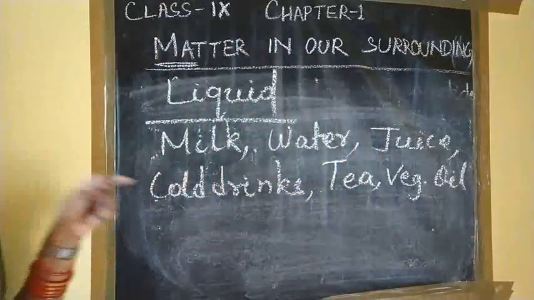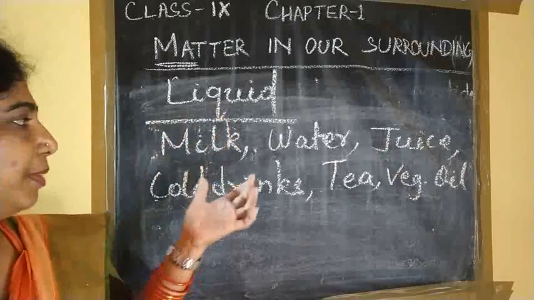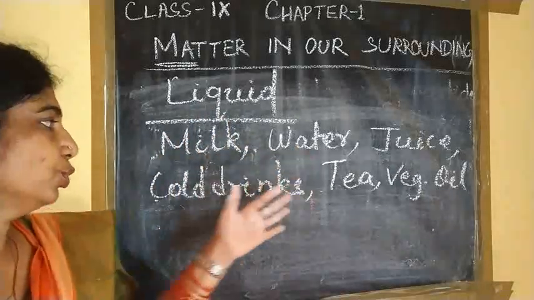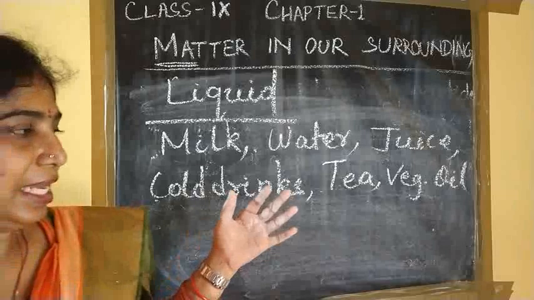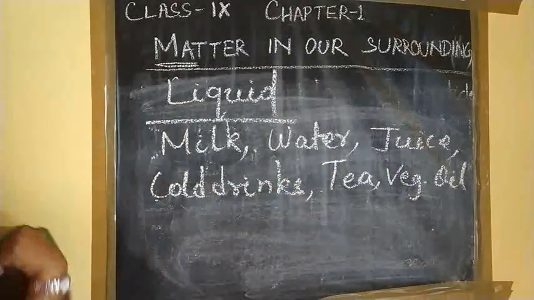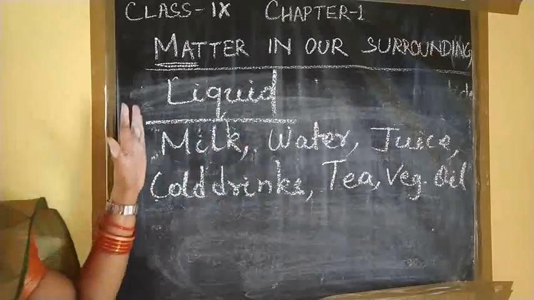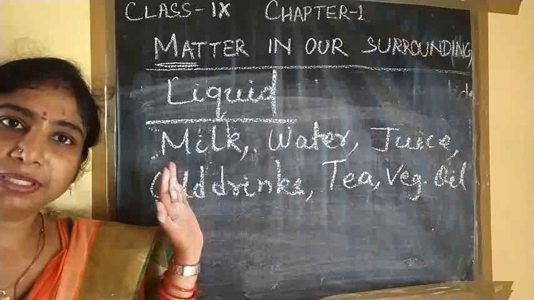Okay, all these, you know that in your class 6 you read about liquids. What are the examples of liquid? These are milk, water, juice, cold drinks, tea, coffee, vegetable oil. What are the physical properties of the liquid?